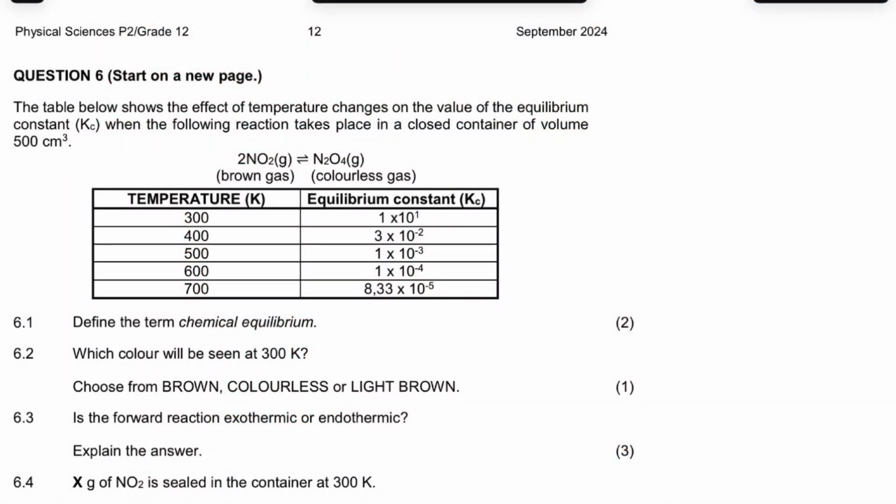Let's look at question 6, the chemical equilibrium. It says the table below shows the effect of temperature changes on the value of the equilibrium constant when the following reaction takes place in a closed container of volume 500 cm3. So it's going to be 0.5 dm3 when we divide by 1000. We're given NO2, nitrogen dioxide. The reverse is brown in color. The forward is colorless, right?